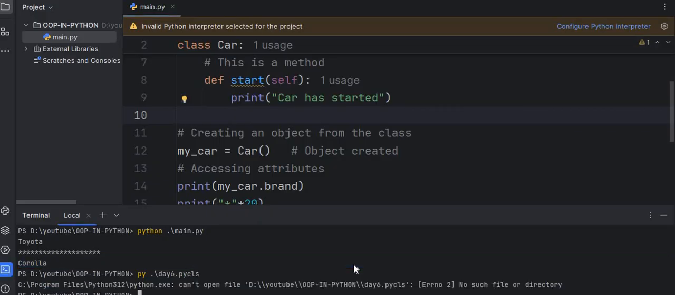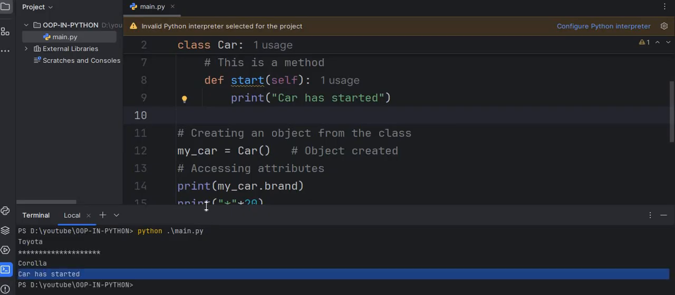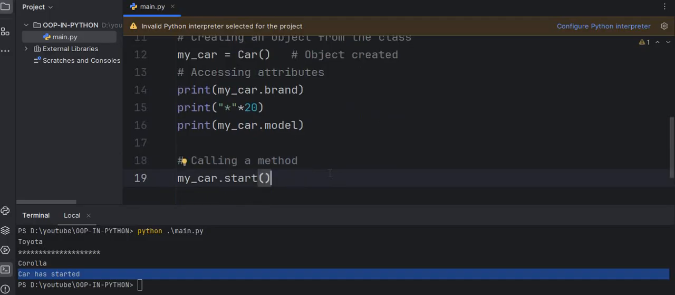Let me clear the terminal and if I run this, "car has started". So in this way you will access the attributes and call a method from that very class.